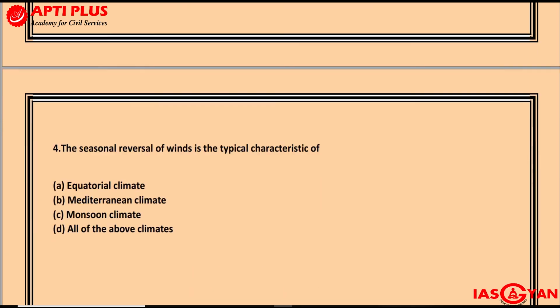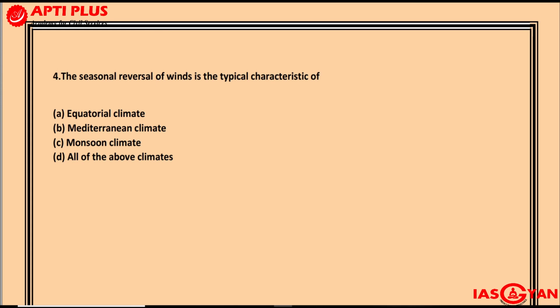Moving on to the next question, question number 4. The seasonal reversal of winds is the typical characteristic of which type of climate? I forgot to mention, I think this question had come in 2014, if I'm not wrong. Anyway, I just need to check once. The options are: A, equatorial climate; B, Mediterranean climate; C, monsoon climate; and D, all of the above climates.